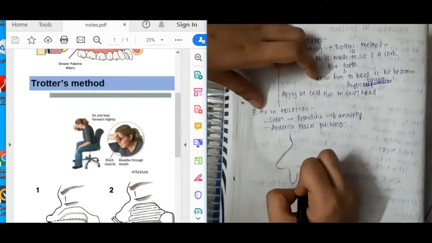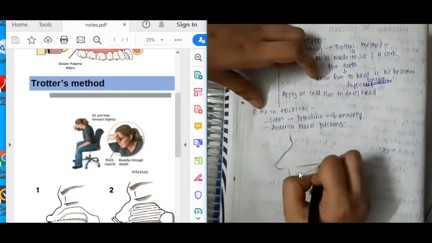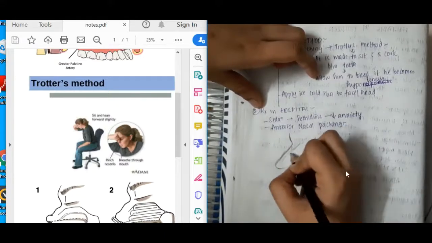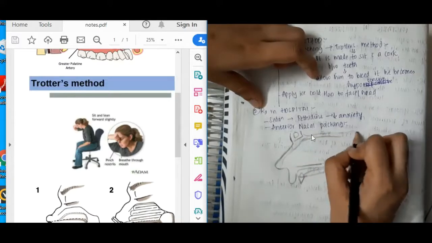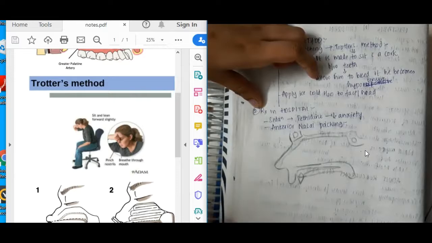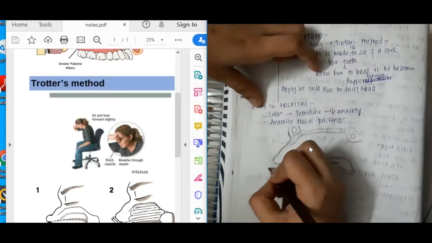Just see. So this is the nose. Okay, I'm just drawing the nose. This is the teeth. This is the lip, upper lip, teeth, hard palate, then soft palate. Okay, then this is the frontal sinus, roof of the nose. This is the sphenoid sinus. Okay, then through the anterior part,